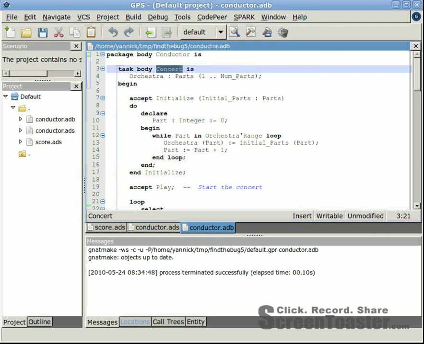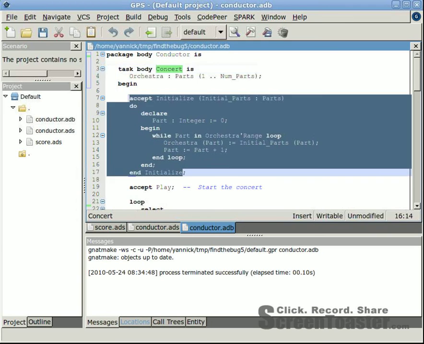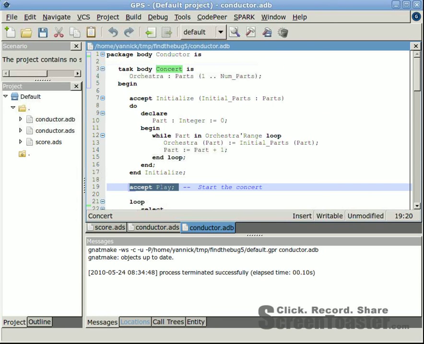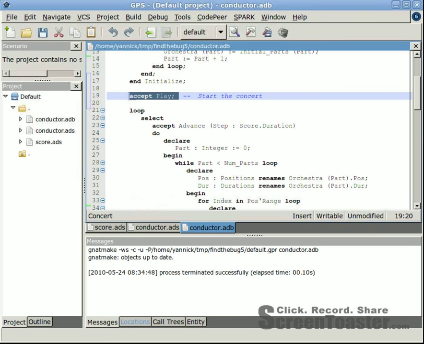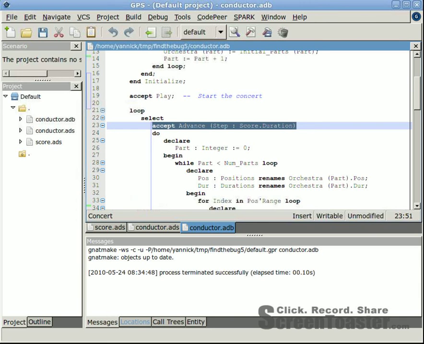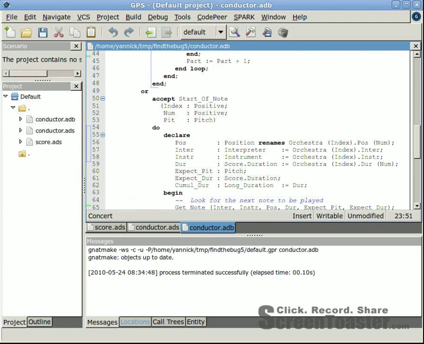Looking at the body of this task, a concert is first initialized with a number of parts. Then it starts upon receiving the play signal, and finally it enters a loop in which it either advances each player's position every few milliseconds upon receiving signal advance, or it advances the position of a single player to the next note upon receiving signal start of note. Let's call CodePeer on this project.